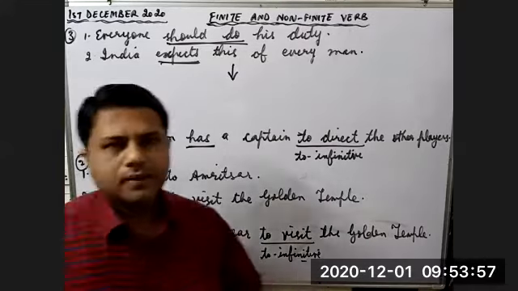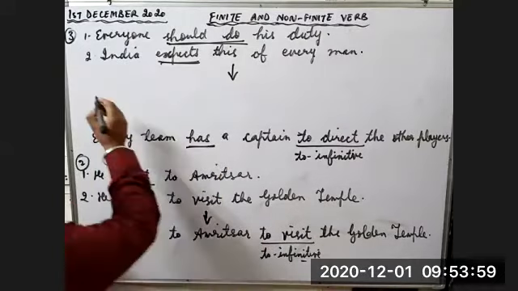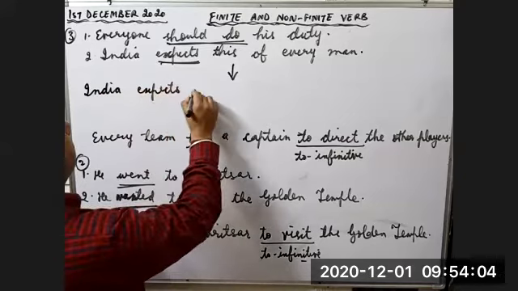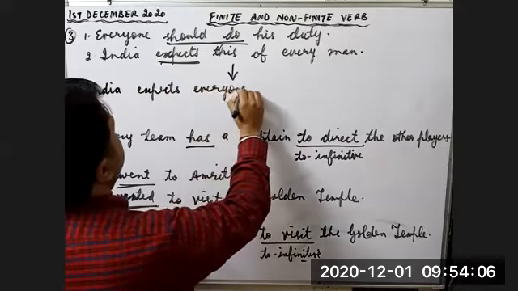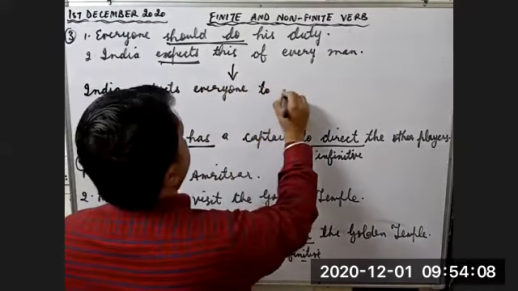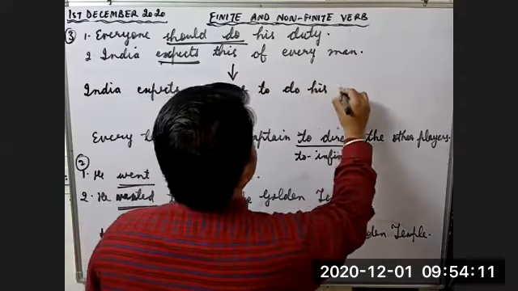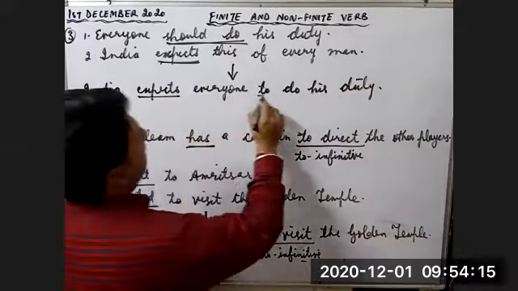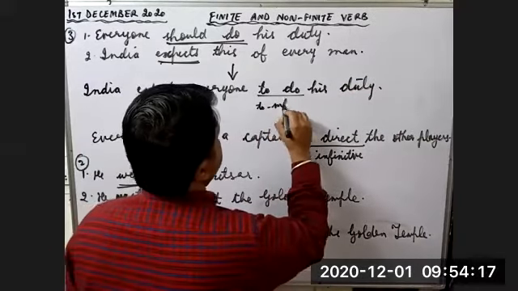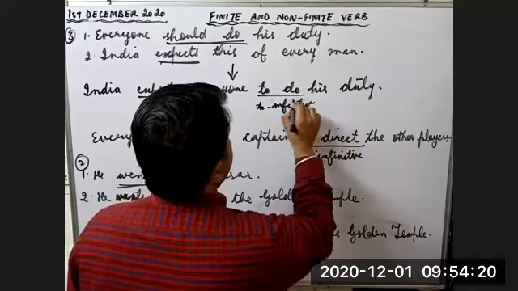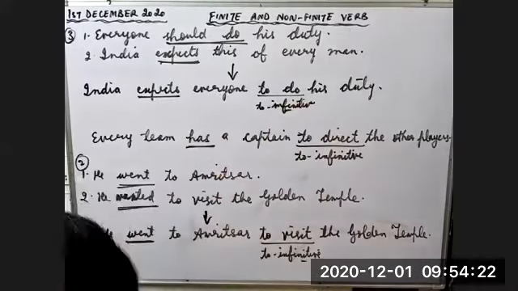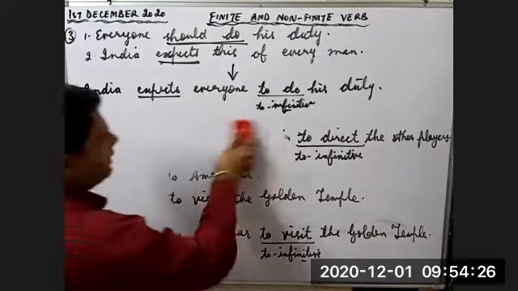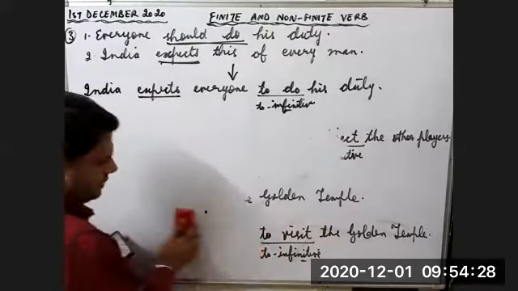Very good. So the answer will be India expects everyone to do his duty. Now expects is the tense element and to do is to infinitive. So we have joined these two sentences in the active form. Now let's see some more examples. We'll have 6 examples.